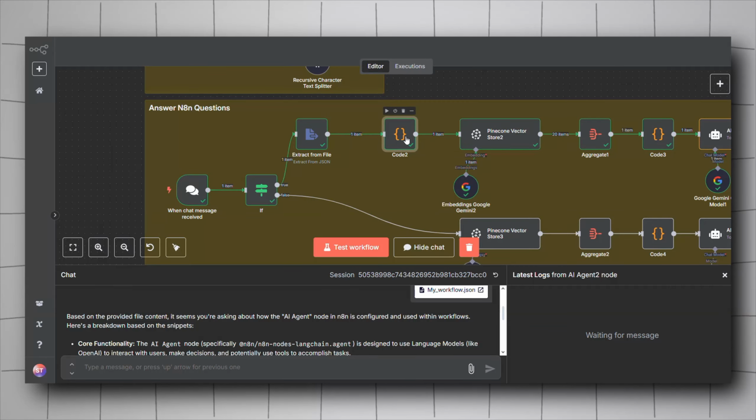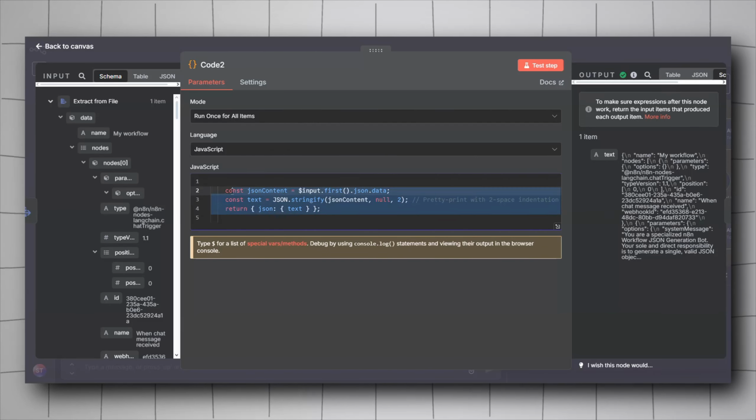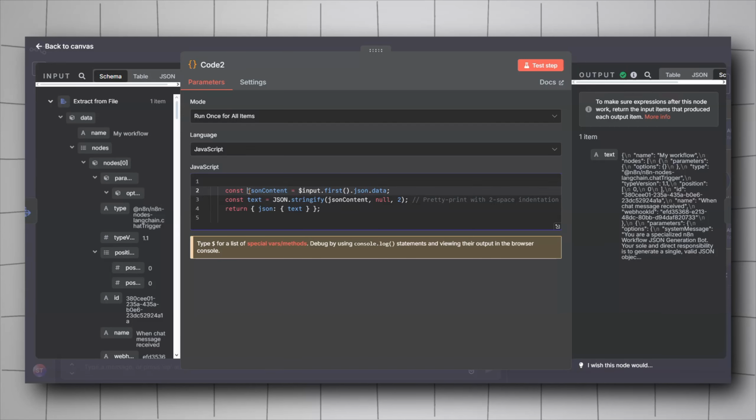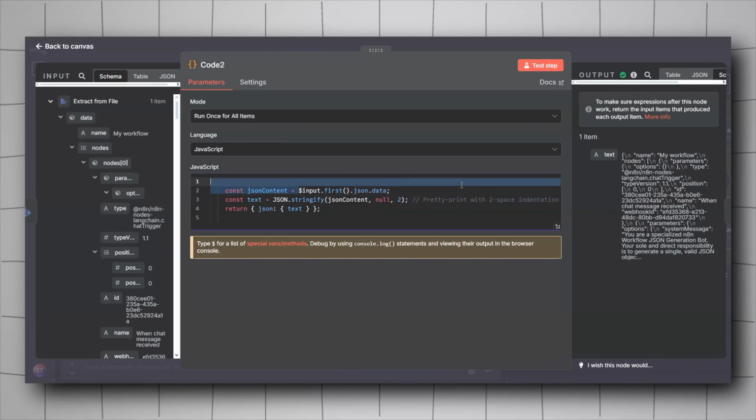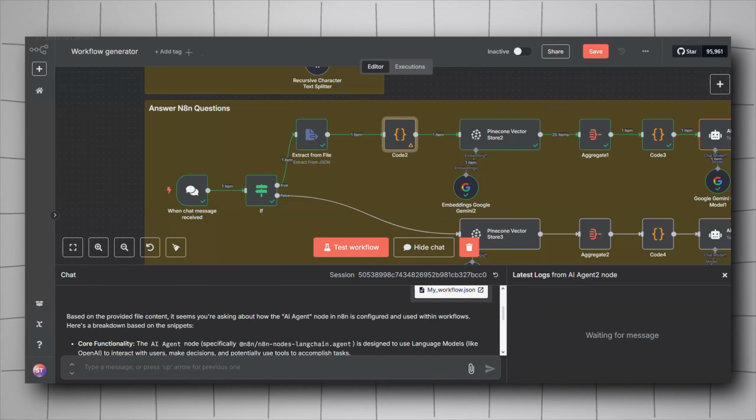Next, we will need to take the extracted JSON output and transform it into an actual string that will be ready to be passed to an LLM. So pause the video and copy this code here. Of course, for the JSON content, it will be empty like this. Drag and drop the data field from here and then put it. It will give you something like this. And then you are ready to go.